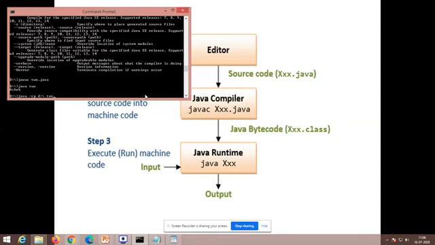Note this down: java space -cp space d:/. The d:/ represents that my class file is available in that directory only. Then space and the class name. So this is the way. If it's not executing in your laptop or desktop, try this option and you will be able to see the output. So that's a simple way to execute a Java program in a traditional way.